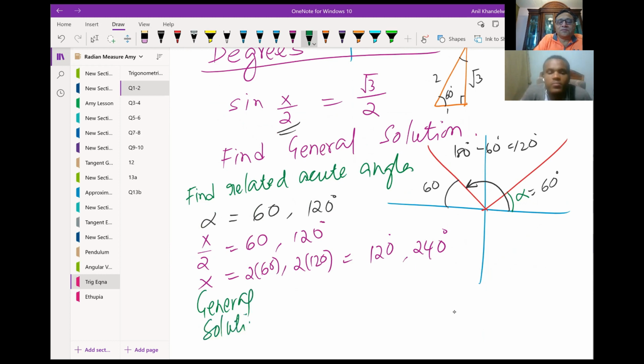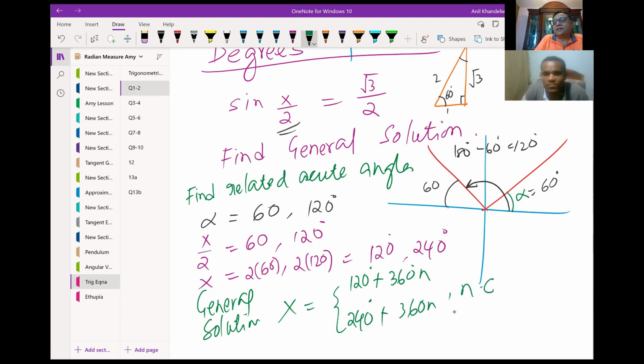2x equals 2π/3, and we could write it like this: 120 plus 360n, and 240 degrees plus 360n, where n belongs to integers. Is this part clear to you? Yes. Correct?